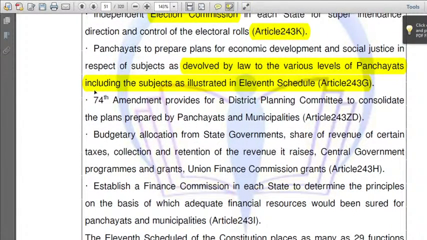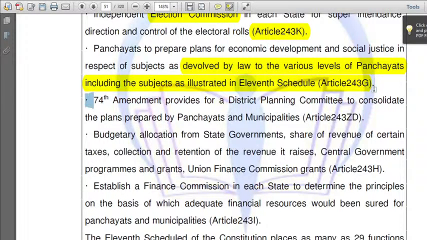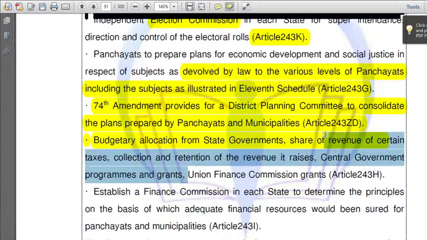What does the 74th Constitutional Amendment say? It provides for a district planning committee to consolidate the plans prepared by panchayats and municipalities. Budgetary allocations from the state government, share of revenue of certain taxes, collection of revenues, and even the central government through some programs and grants and Union Finance Commission grants.